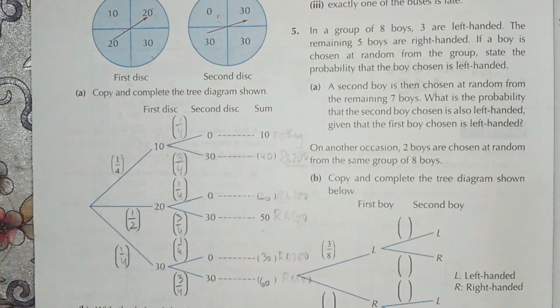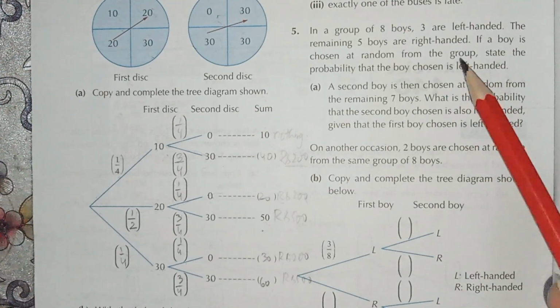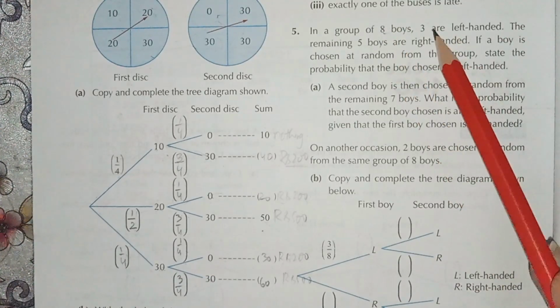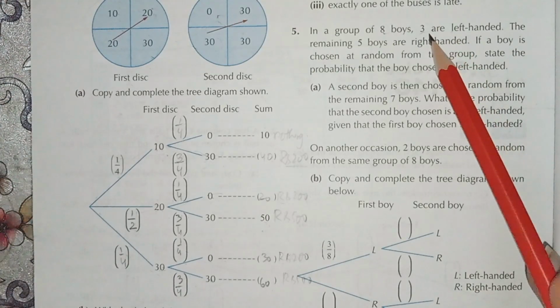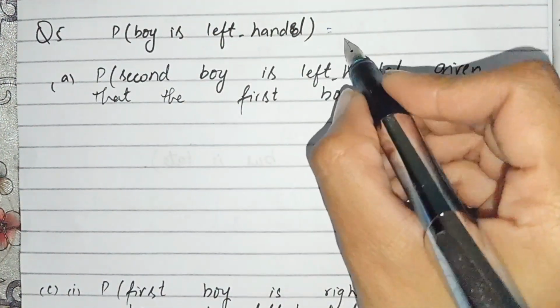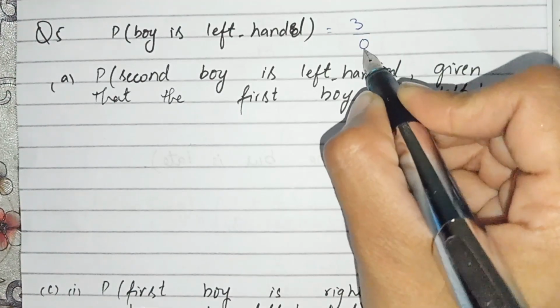Now, students, question number 5. In a group of 8 boys, 3 are left-handed and the remaining 5 boys are right-handed. If a boy is chosen at random from the group, state the probability that the boy chosen is left-handed. We can see that the total number of possible outcomes is 8 and the favorable outcomes are 3, so the probability of choosing a left-handed boy is 3 over 8.